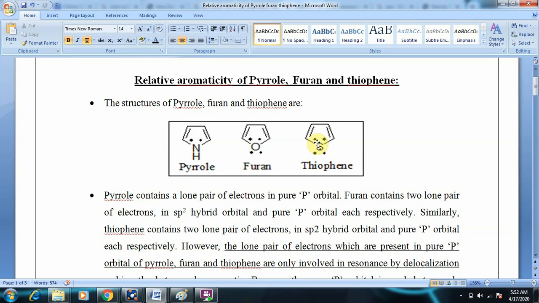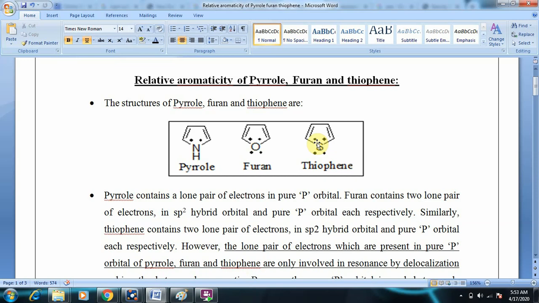But the common thing we observe in the structures of pyrrole, furan and thiophene is that one lone pair is present in a pure p orbital of nitrogen, oxygen and sulfur. So these are the electrons which are involved in delocalization.